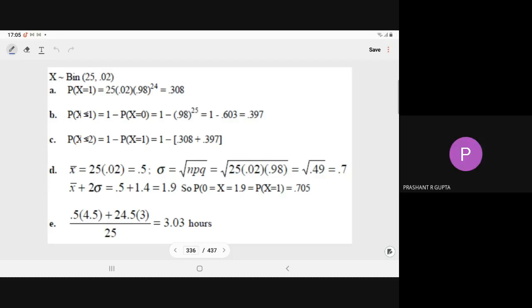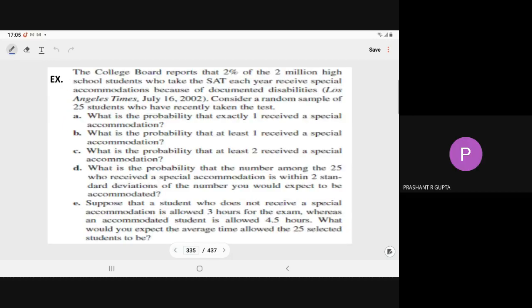Sir, do we have to do the derivations which you have explained today, or just learn the results? Yes, you have to do. You have to learn the derivations. Okay, sir.